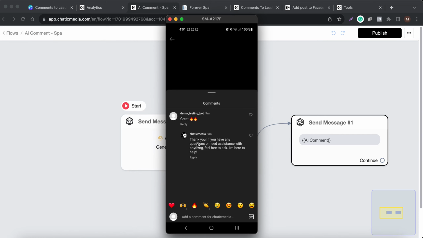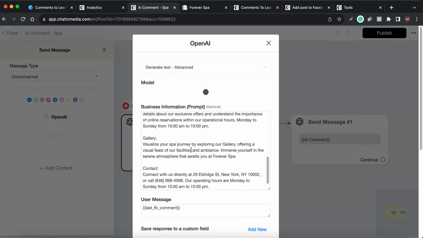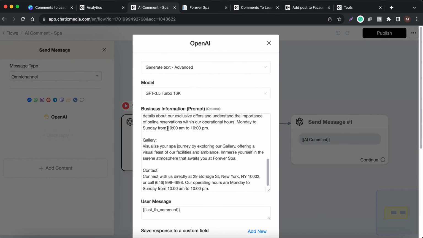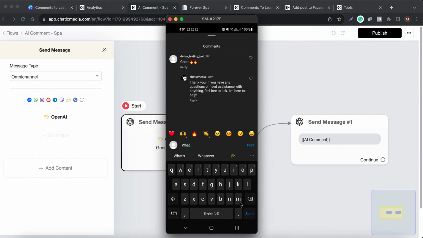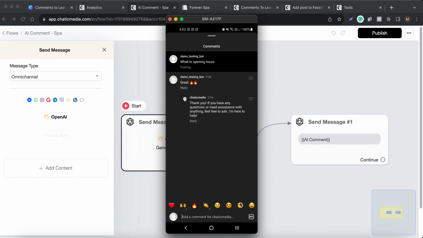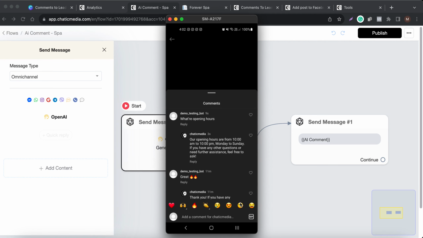So I can show another example over here. If I simply ask about the opening hours, it should respond from 10 a.m. to 10 p.m. Monday to Sunday, something like that. So let me ask, what are the opening hours? It should respond to us using the AI over here. Let's see what happens. Let me open this back again, and it says our opening hours are from 10 a.m. to 10 p.m. Monday to Sunday. If you have any other questions or need, feel free to ask.